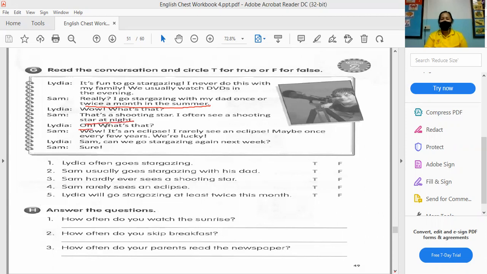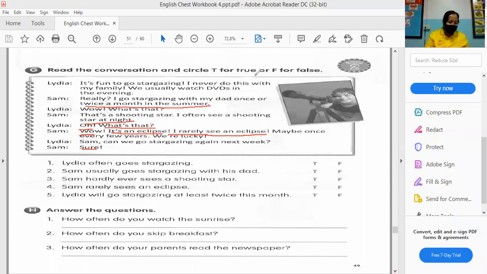Oh, what's that? Sam: Wow, it's an eclipse. I rarely see an eclipse. Maybe once every few years. We're lucky. Lydia: Sam, can we go stargazing again next week? Sam: Yeah, sure. So this is the conversation of Lydia and Sam.